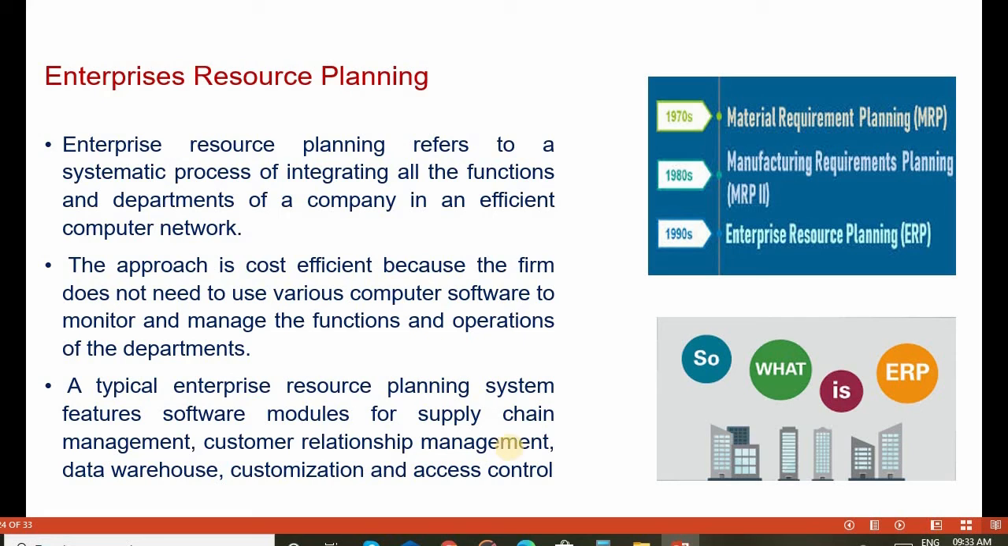The typical enterprise resource planning system features software modules for supply chain management, customer relationship management, data warehouses, customization and access control. These are all the activities, and they are controlled by these software modules. So typical ERP systems have these features.